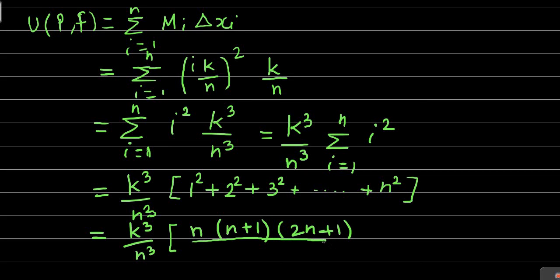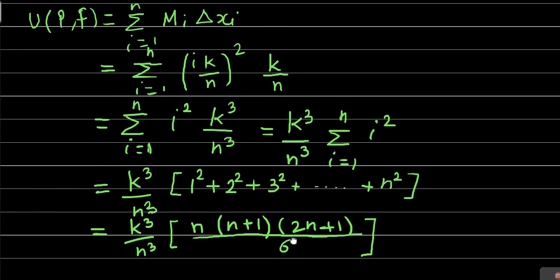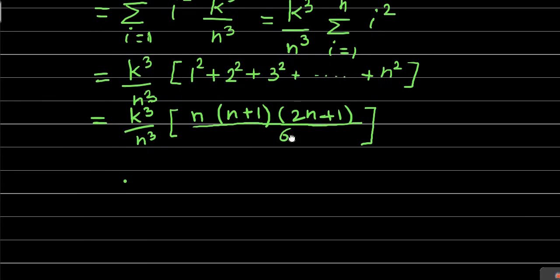This formula we have studied in the 11th standard, as well as in the semester 3 sequences and series topic. So this one we got.